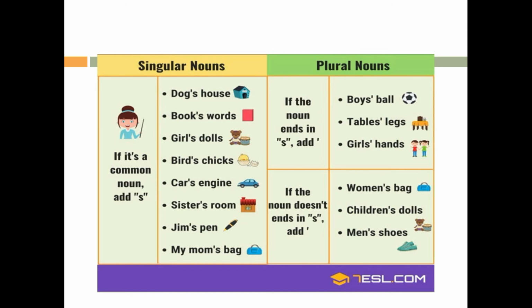If the noun ends in s, add only an apostrophe: boys' ball, tables' legs, girls' hand. The next one is if the noun does not end in s, add 's: woman's bag, children's dolls, men's shoes.